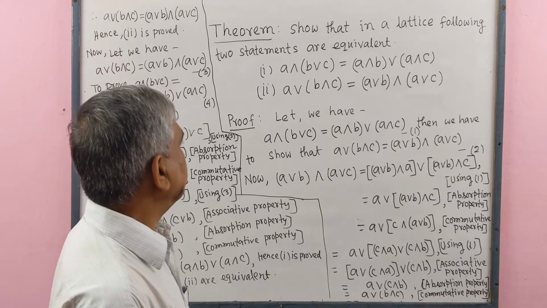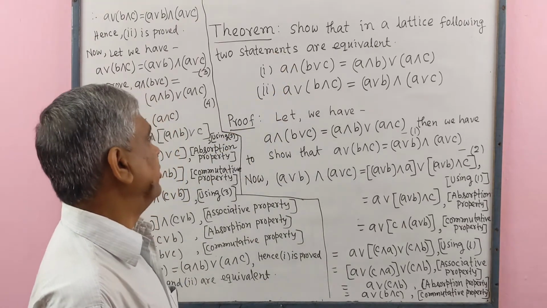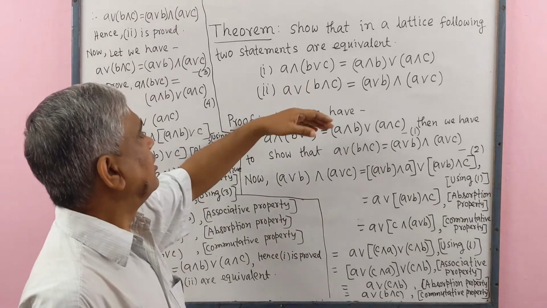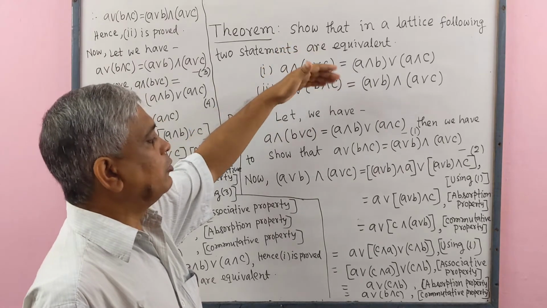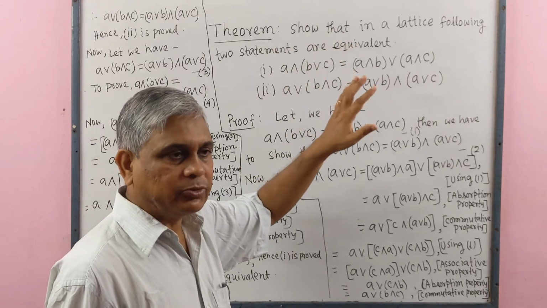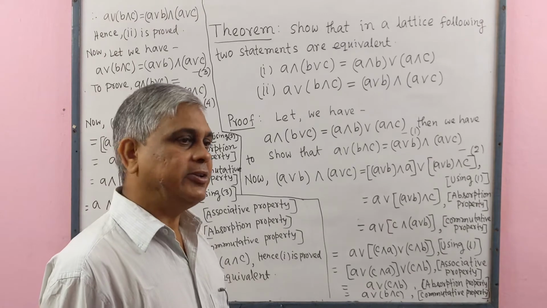Now we have to show that these two statements are equivalent. That means if we consider one of these statements, then with the help of it we will have to show the other statement and vice versa.